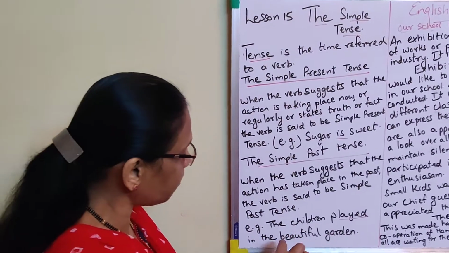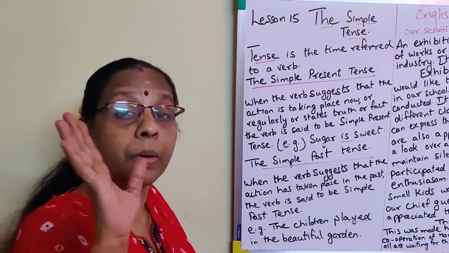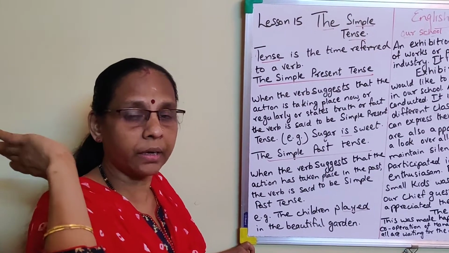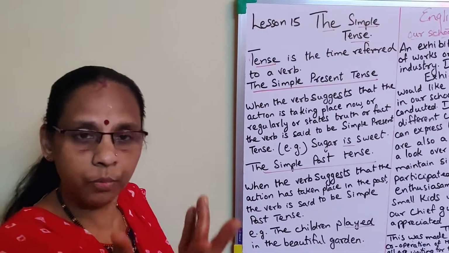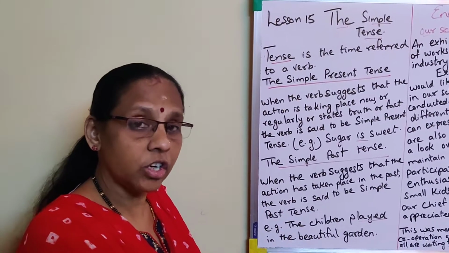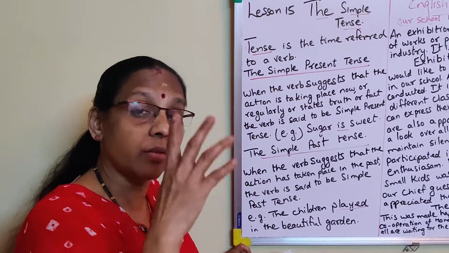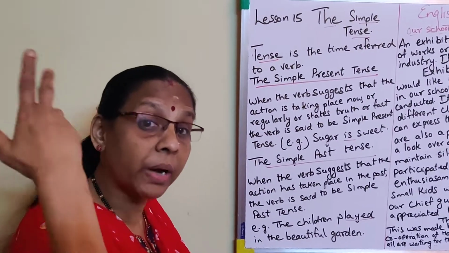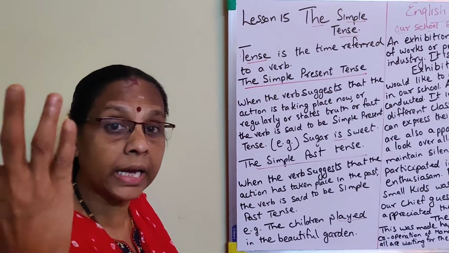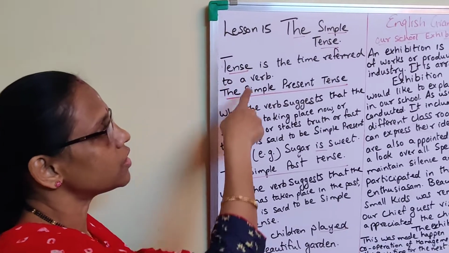Example: the children played in the beautiful garden. Played, already happened. There is a beautiful garden, and in that the children were playing. Played, past tense.